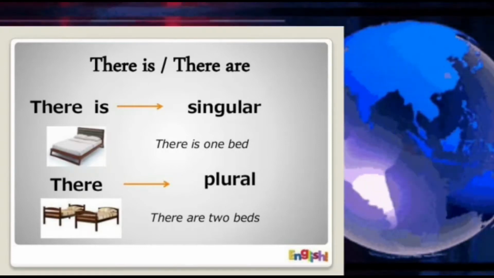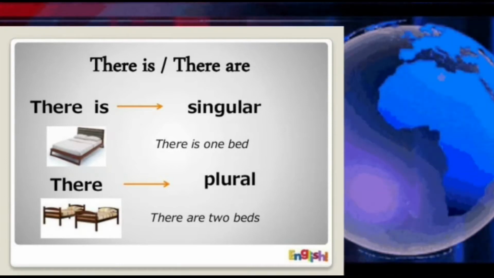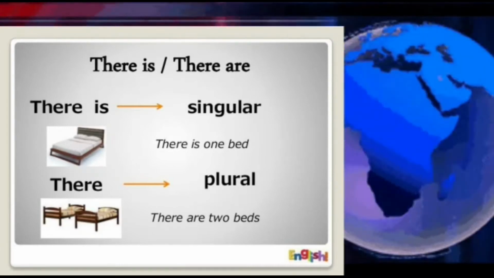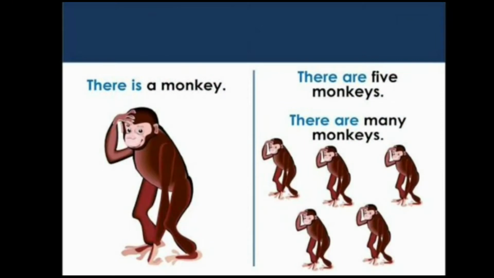That is, there is we use for singular. For example, there is one bed. There are, for plural, we say there are. See, for one bed, we say there is one bed. For many beds, two beds, we say there are two beds.